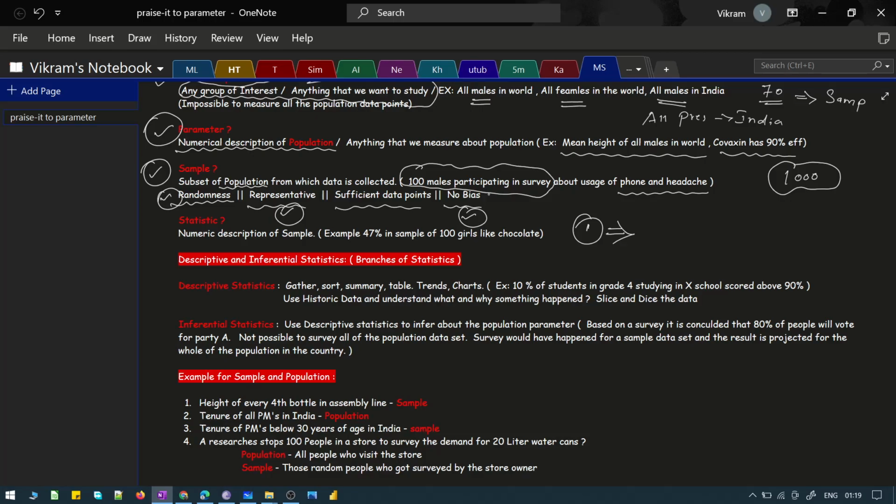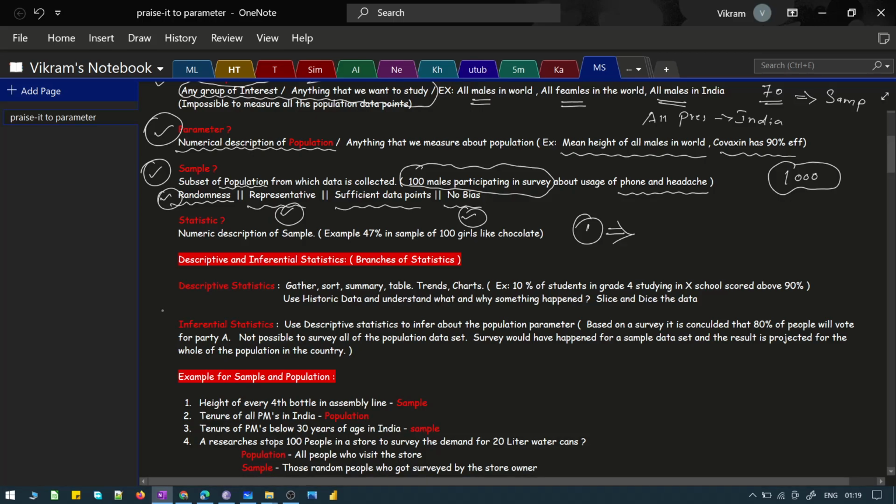It's about descriptive and inferential statistics. There are two different branches in statistics: one is descriptive and the other is inferential. This is at a very high level that I'm talking about. There are different ways by which you can classify or categorize statistics, and we will look into it as we go further in the classes, but let's look at these two definitions as of now. So, what is descriptive?